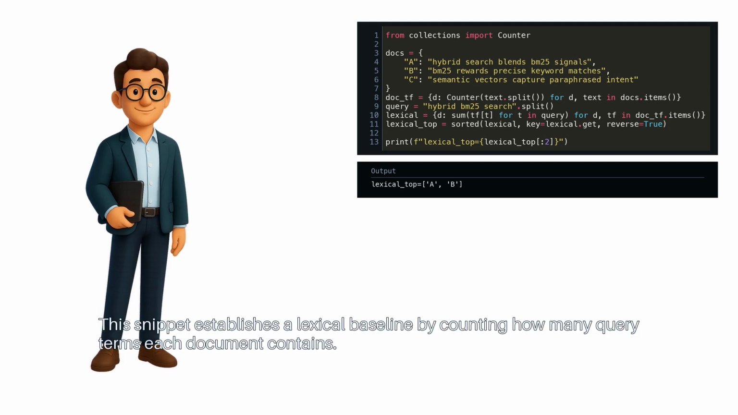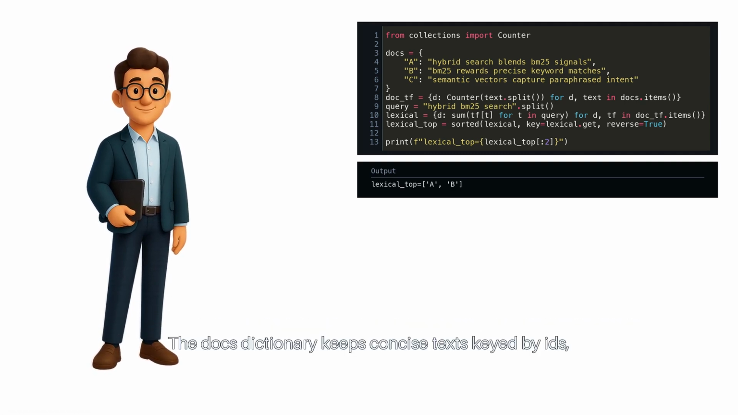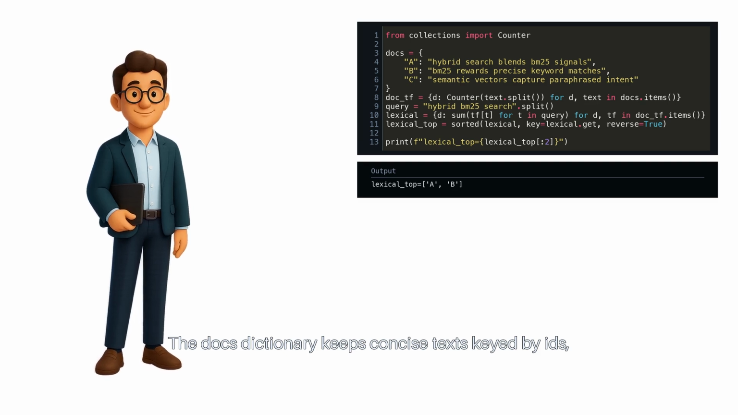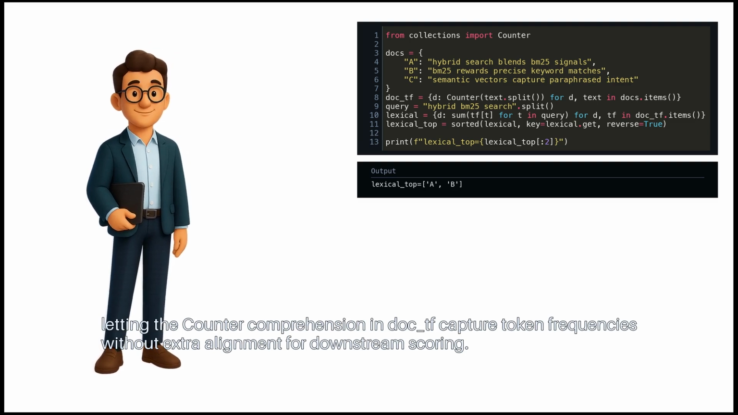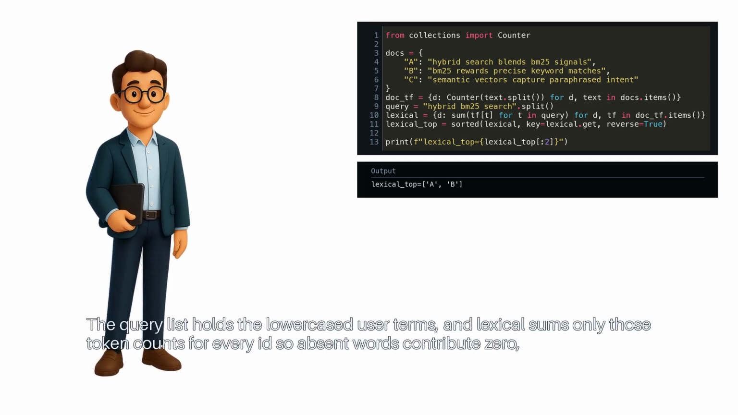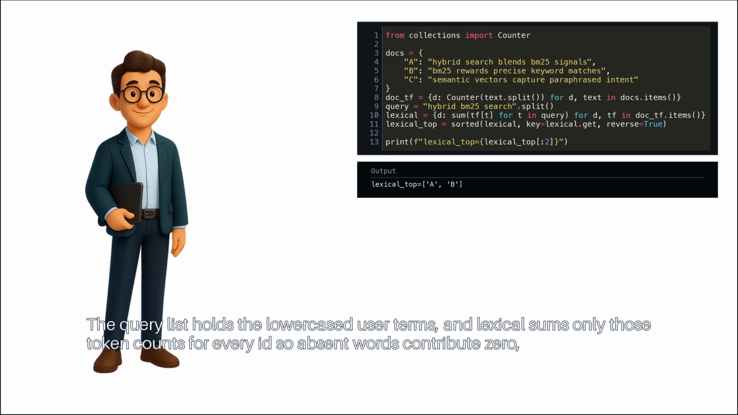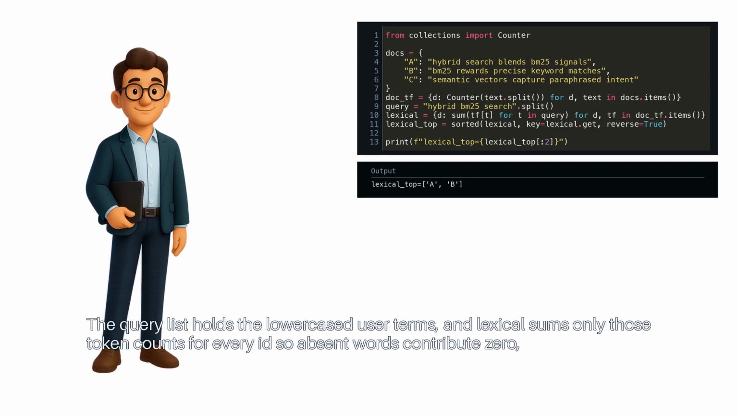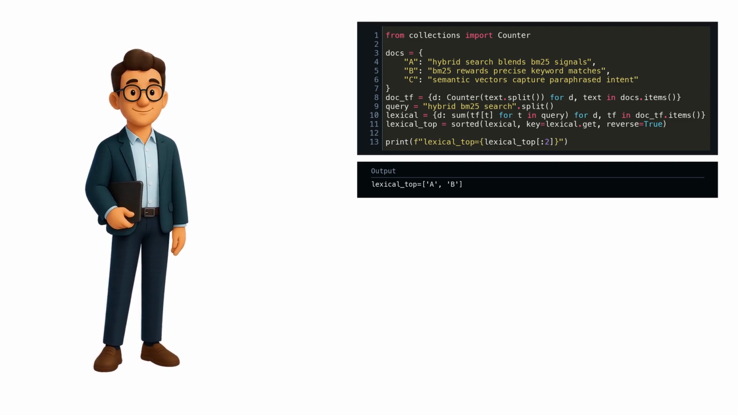This snippet establishes a lexical baseline by counting how many query terms each document contains. The docs dictionary keeps concise texts keyed by IDs, letting the counter comprehension in doc_tf capture token frequencies without extra alignment for downstream scoring. The query list holds the lowercase user terms, and lexical sums only those token counts for every ID, so absent words contribute 0, keeping the signal extremely crisp.